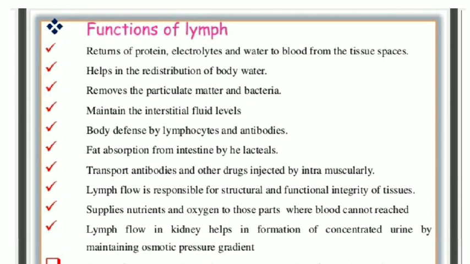Lymph contains lymphocytes, which is a type of WBC, which destroy harmful pathogens. Lymph controls the concentration of proteins in the tissue fluid. It carries lymphocytes and antibodies from lymph nodes to the blood.